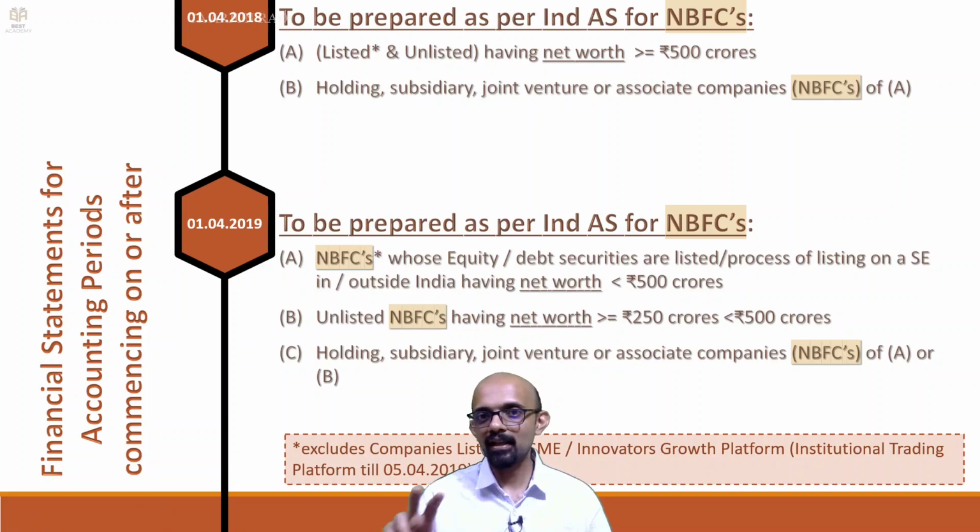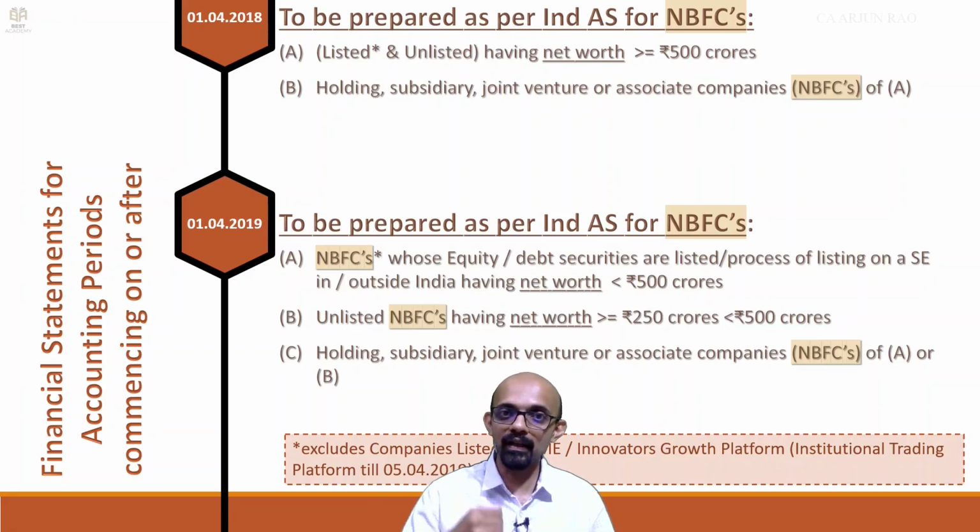So basically NBFCs have 2 years extra compared to regular companies. For regular companies 1416 and 1417, for NBFCs it is 1418 and 1419, right? So when we say 1418, 1419, and when we are talking about the holding subsidiary, associate or joint venture relationship, by virtue of that relationship, if you want to take advantage of this later date, then both should be NBFC, right?